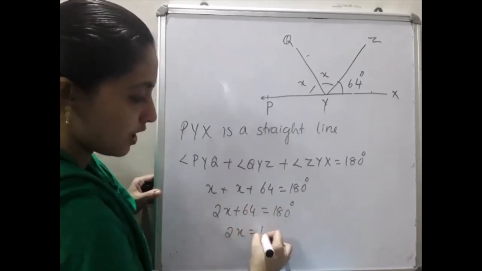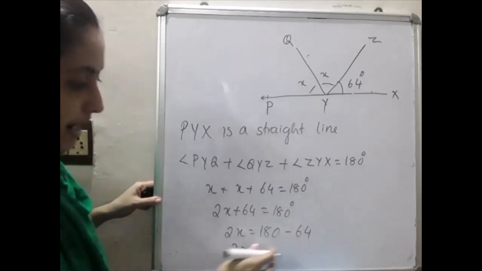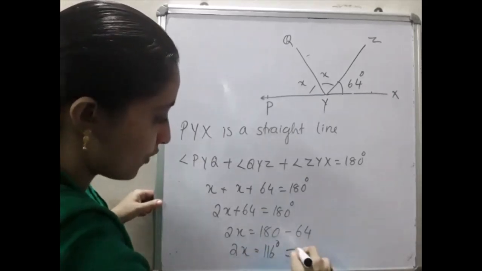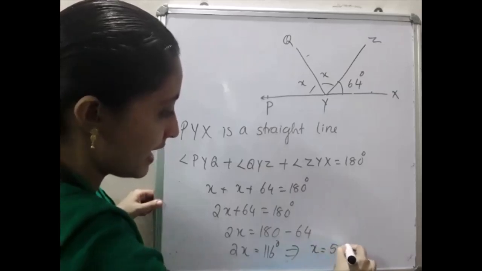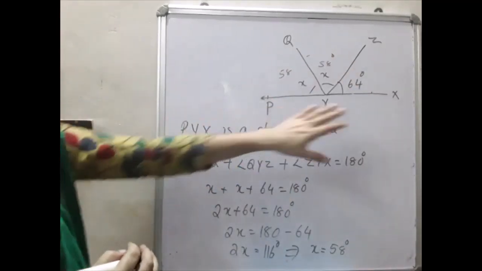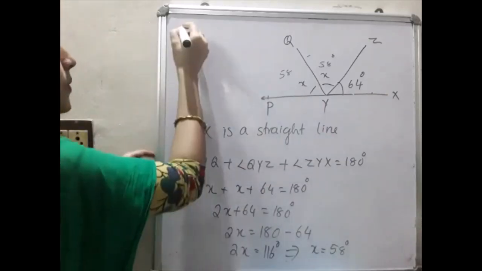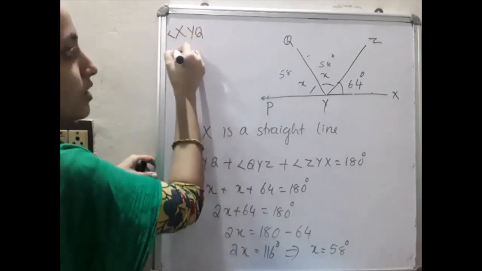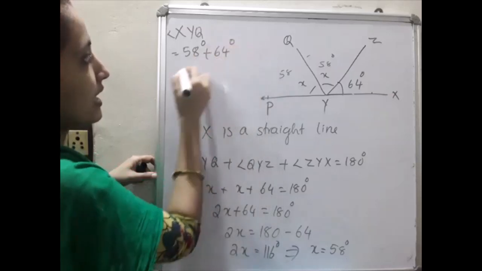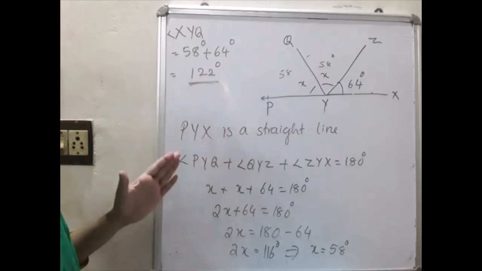So 2x will be equal to 180 minus 64, which is 116 degrees. So from this x will be equal to 58 degrees. That is, this is 58 degrees and this also 58 degrees. Okay, now the first question is we want to find XYQ. Angle XYQ is equal to x plus 64, that is 58 degrees plus 64 degrees, equal to 122 degrees. 122 degrees is our first answer.